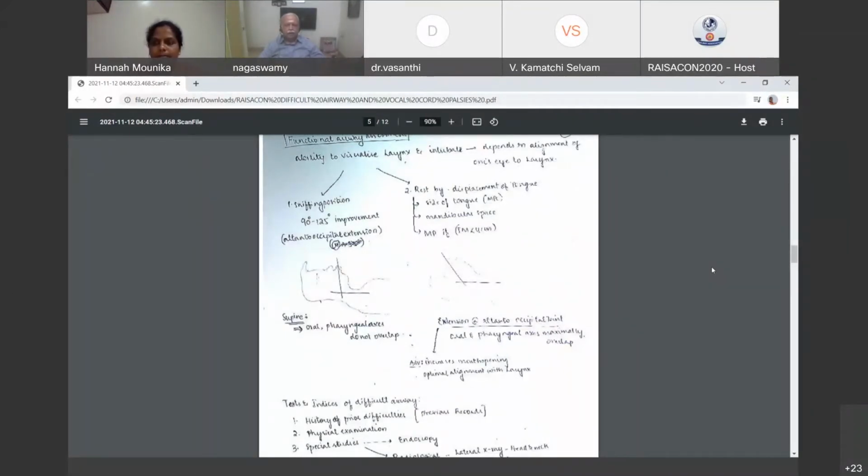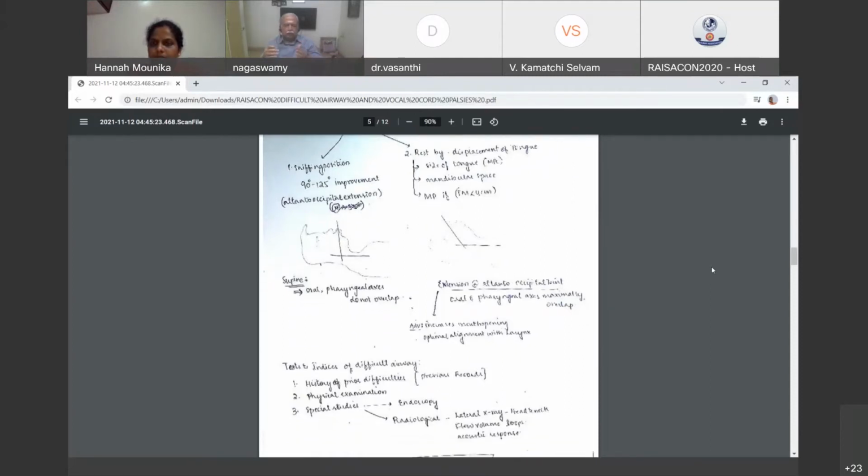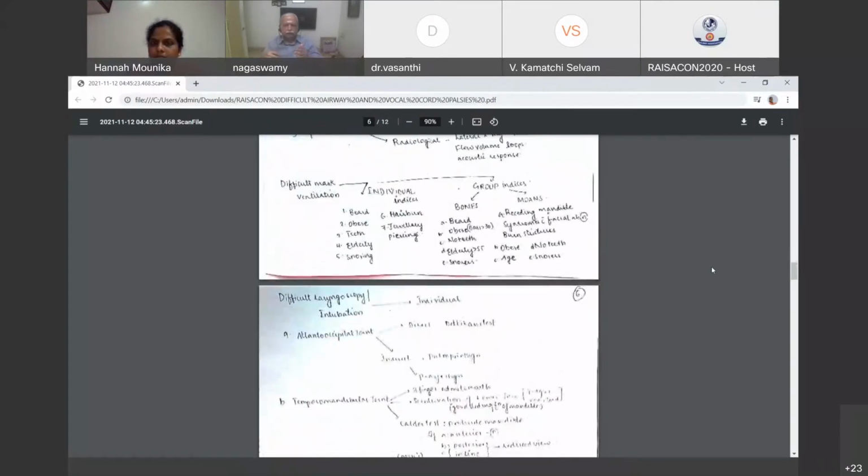Then once you have done that, after describing the various methods like Mallampati and the difficult mask ventilation conditions and other things, you have suddenly come to the difficult airway cart.